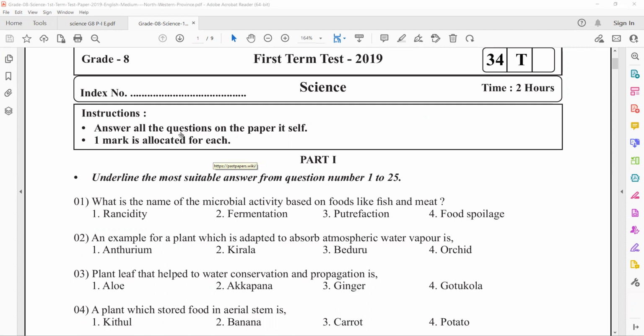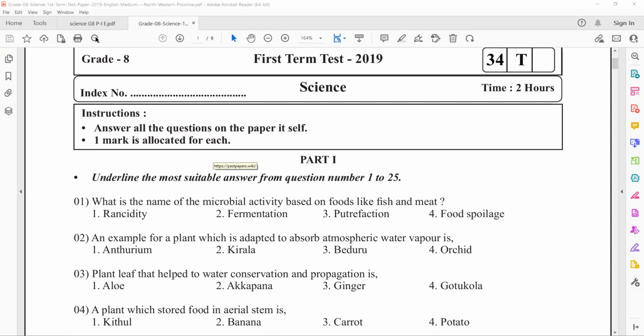Answer all the questions on the paper itself. These are MCQ questions. Underline the most suitable answer from question number 1 to 5. There will be 4 responses, and out of the 4 responses, you have to select the most appropriate one. For part one, you will be given 1 mark for each question, so you have to be very careful while answering.